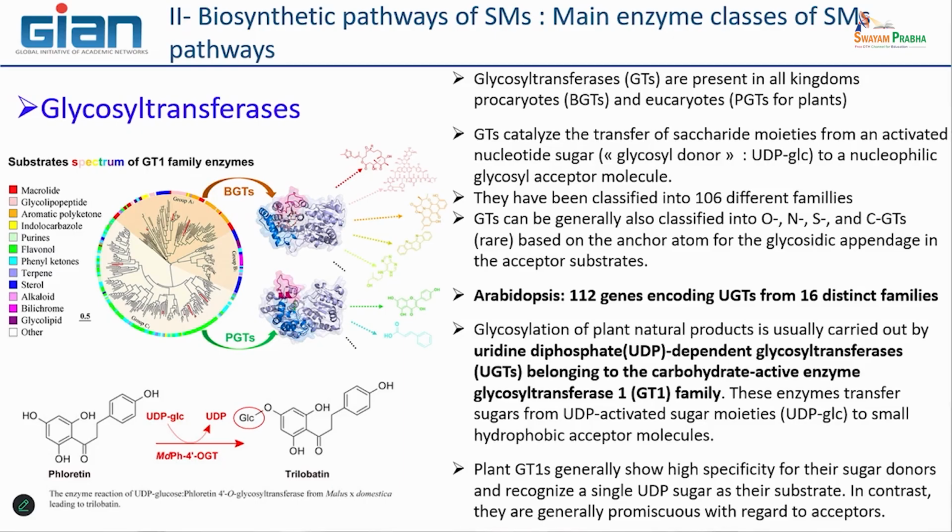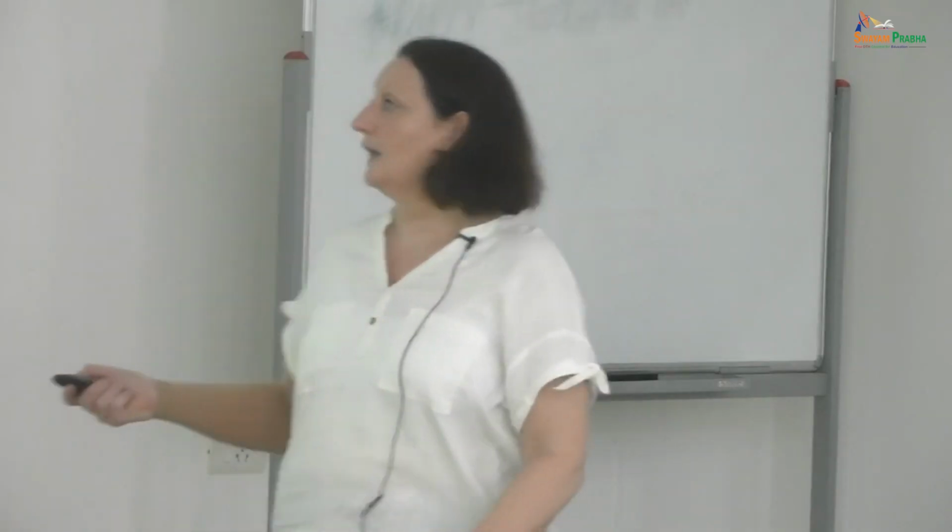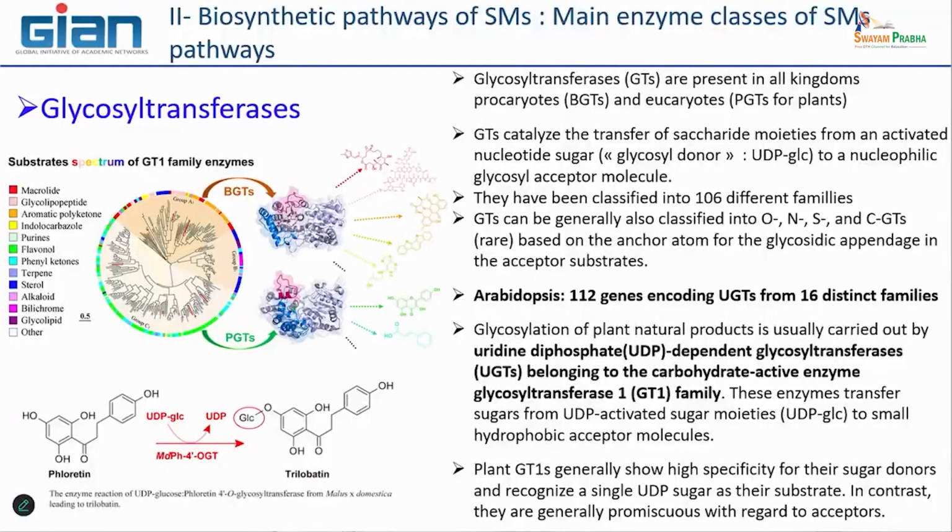On this picture, you can see that when we make the phylogenetic tree of this type of enzyme, taking into account all the organisms, a large part concerns bacterial glycosyltransferase, but a large part, you can see here, concerns plant glycosyltransferase. It means that it is also a family of enzymes that are very important for all the metabolisms.